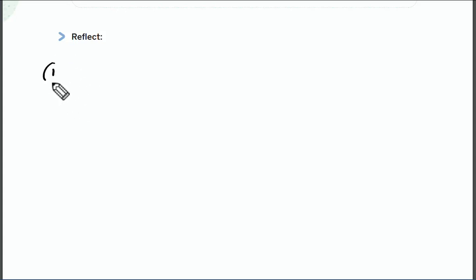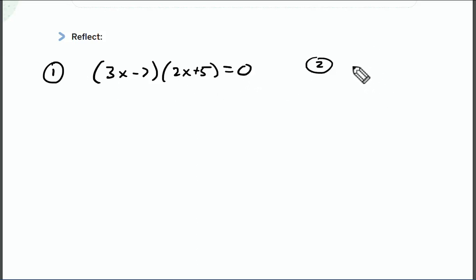So problem 1, we got 3x minus 7 times 2x plus 5 equals 0. Solve that one. Question 2, we're going to have r parentheses r minus 7 equals 0. Solve that one.